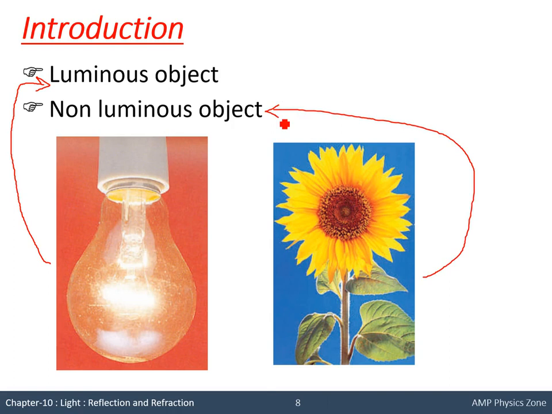So candle, lamp, tube light, sun, stars are luminous objects. Non-luminous objects reflect the light coming from luminous objects. So everything that you can see, sunflower, the picture, books, board, chalk, other persons, all are non-luminous objects. Moon is also a non-luminous object.